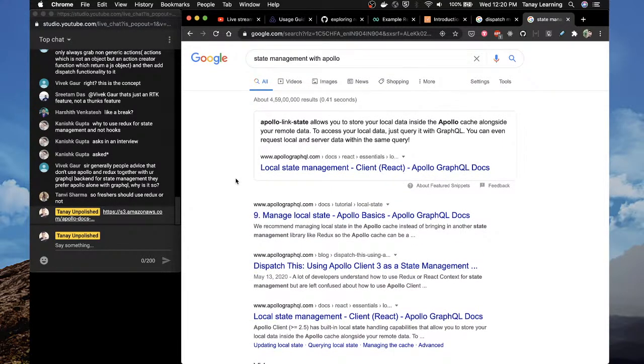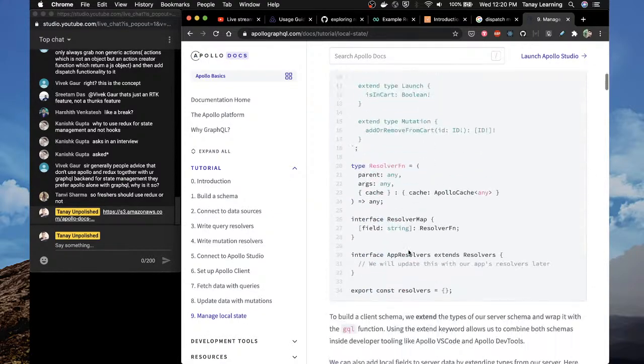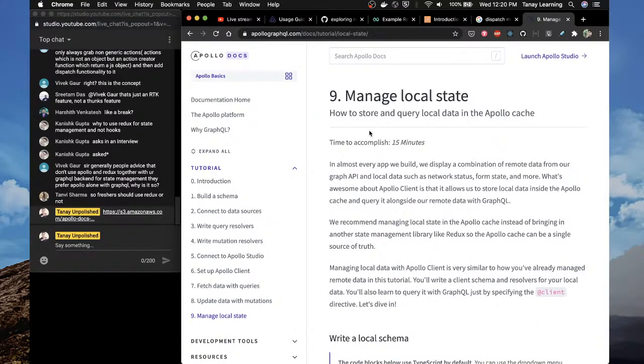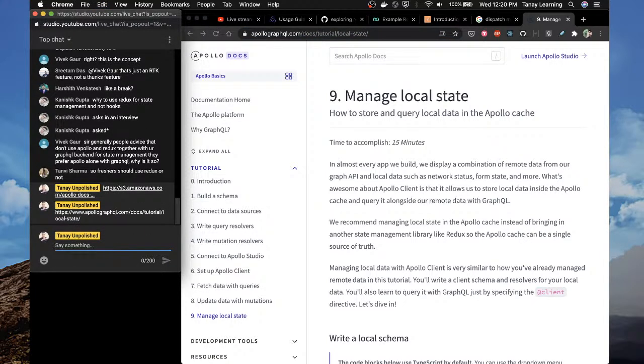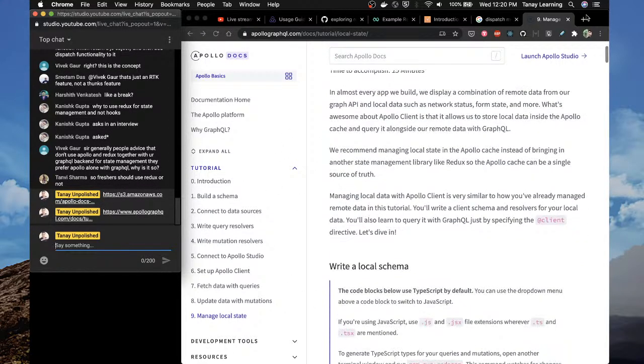But if you're aiming for an interview, I would say just learn Redux, make 2 or 3 apps, it's fine. To answer Vivek's question, now you don't need this to manage local state. Apollo has an inbuilt Redux-like thing, so you can look into this. That's why people say don't use both together, because now you can do this without Redux.